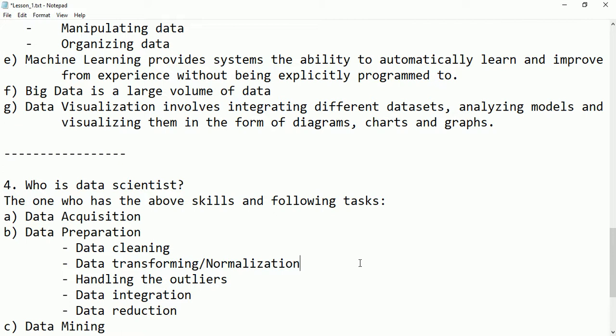And then data integration. After cleaning the data, we keep all the data together, so that is called data integration. And data reduction is the next step. Data reduction means we are reducing the size of data. It is not like if we have 4 MB of data, it will be reduced to 2 MB. But you have to remember the main point here: the reduced data should be in a position to represent the whole data.